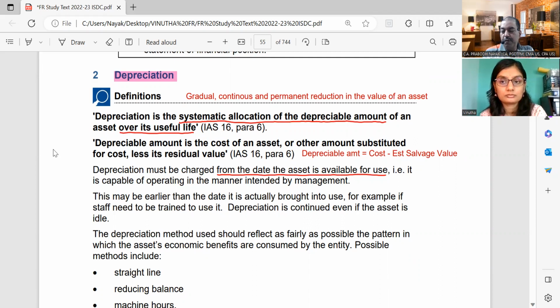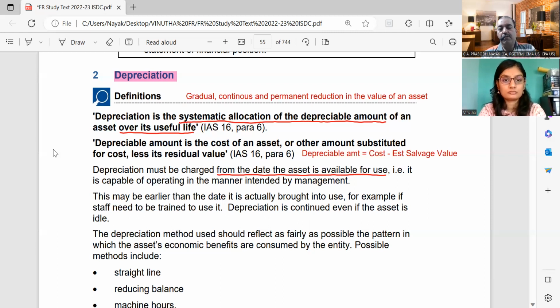Gradual because it takes place over a period of time. It is slow. Continuous because it does not stop at any point of time. You can't say that there is no depreciation on Sunday because on Sunday we are not working. Depreciation takes place every day, every time. Even if you don't use the asset and just keep it like that, depreciation will take place. Permanent reduction: once the value of the asset decreases, it does not increase, because we are using the asset, so there will be wear and tear.